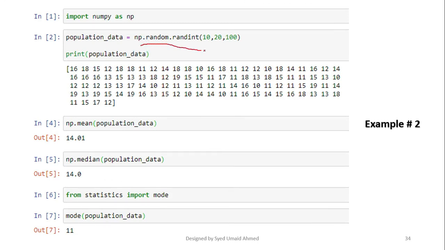Now going to the next slide, there is another example, the same example in which the number of data points is increased, and you can see the population data. Then you have to calculate the mean, then the median, and then the mode. It is the same example but with a greater number of data points.